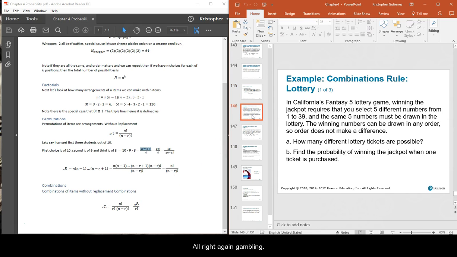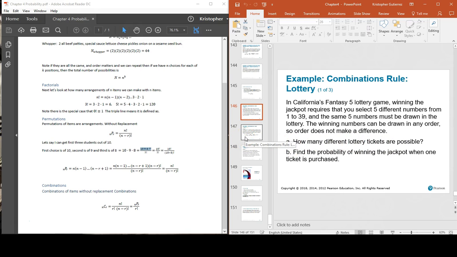All right. Again, gambling. Why did I do this? In California, there is the Fantasy 5 lottery game. Winning the jackpot requires you to select 5 numbers, 1 to 39. You do not care what order those numbers come in. The same 5 numbers must be drawn in the lottery, and the winning numbers can be drawn in any order. How many different lottery tickets are possible? No replacement, so you're not going to choose the same number. You have 39 choose 5. And that's how you read that. The probability of winning the jackpot when 1 ticket is purchased is 1 divided by how many different lottery tickets are possible.